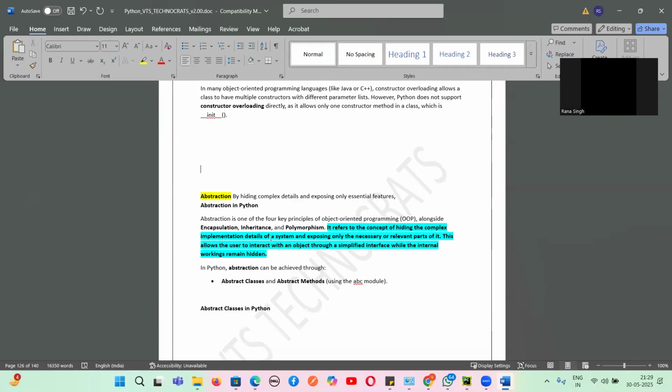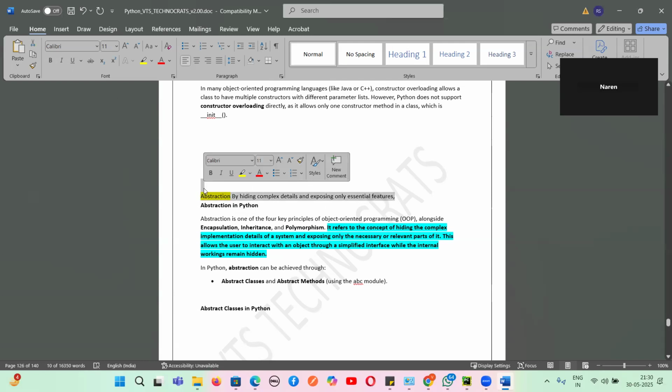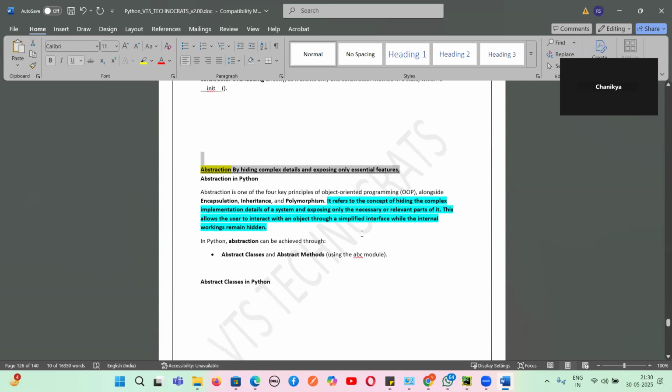Suppose we go to an ATM and insert our ATM card. What happens? It goes through a verification process from the database. It verifies whether the card is correct or not. And then finally you get a green symbol, you enter the amount and withdraw. But the actual implementation is not shown. Only the essential features are shown to the users. That is called abstraction, guys. Yes or no? So this is what abstraction is.